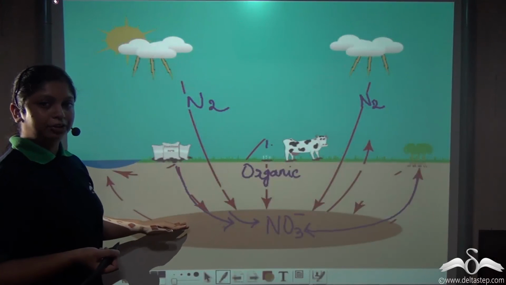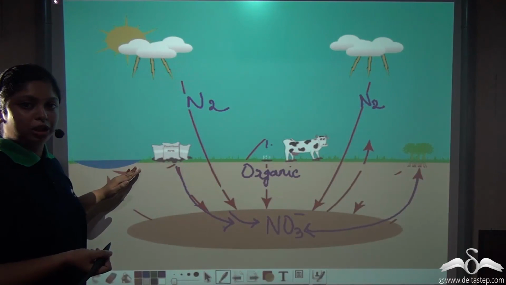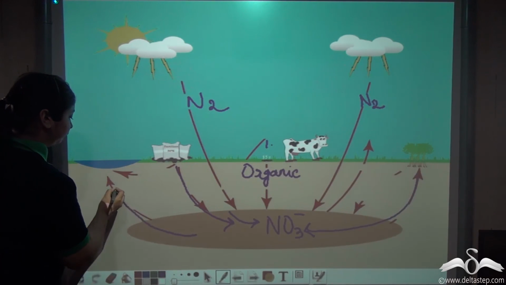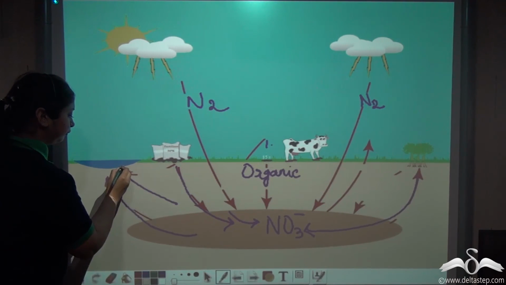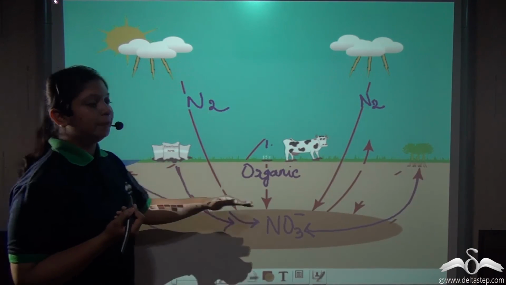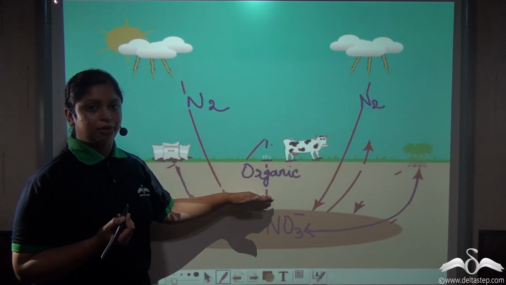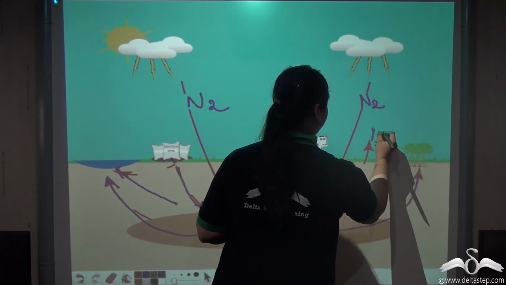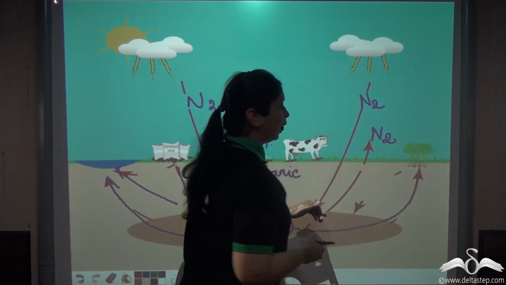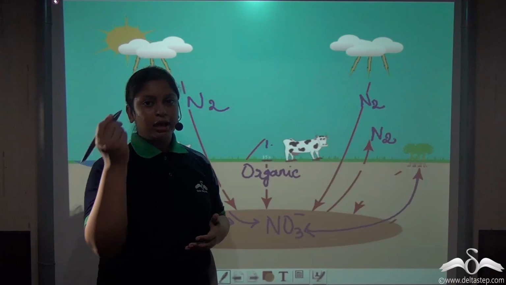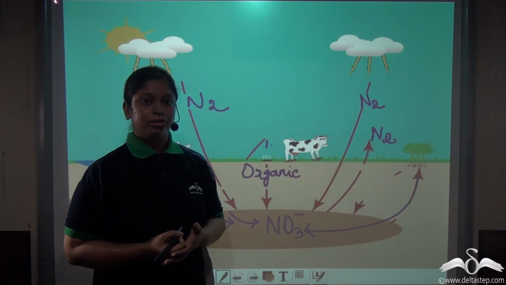So these nitrates might also leach into the nearby lakes and rivers. Or with the help of denitrifying bacteria might be converted into free nitrogen and released back into the atmosphere. So free nitrogen is released by denitrifying bacteria back into the environment, thus completing an entire nitrogen cycle.